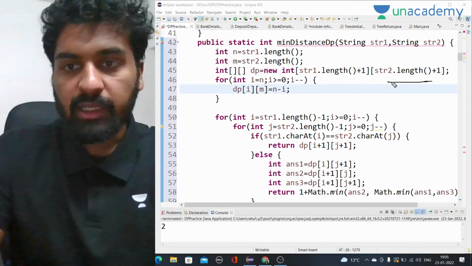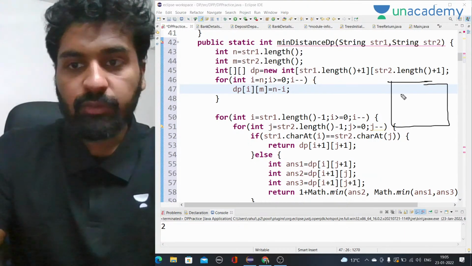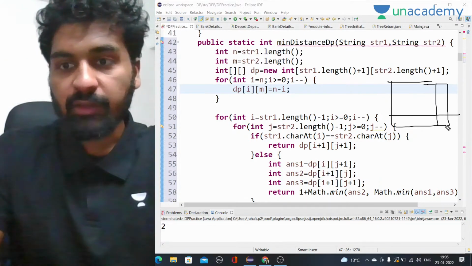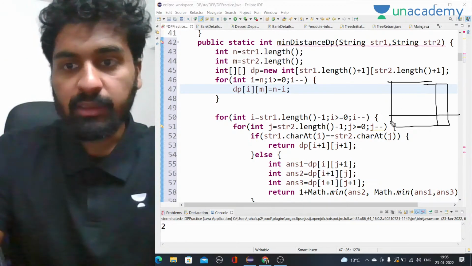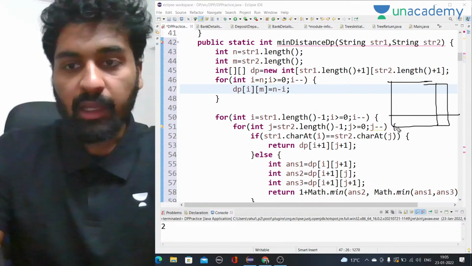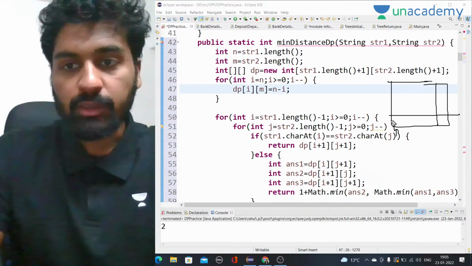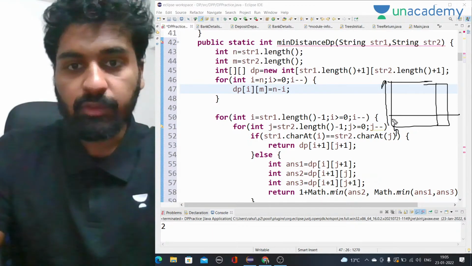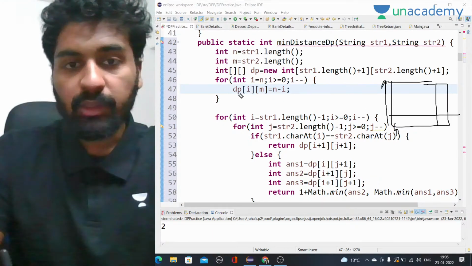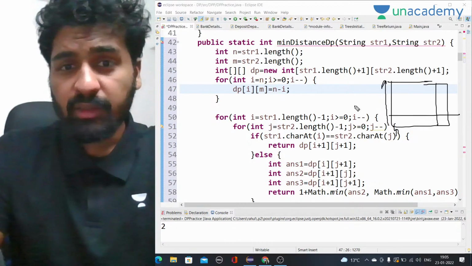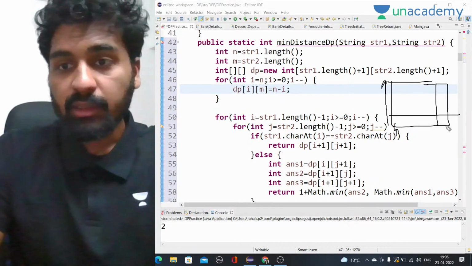So what I am doing is I'm starting from n. n means str1 dot length. That means I'll start from here, and what I'm going to do is go till 0, greater than or equal to 0. I'll go over this part from 0 to this, and what I'm doing is dp of i is dp of n, that means dp of n m.